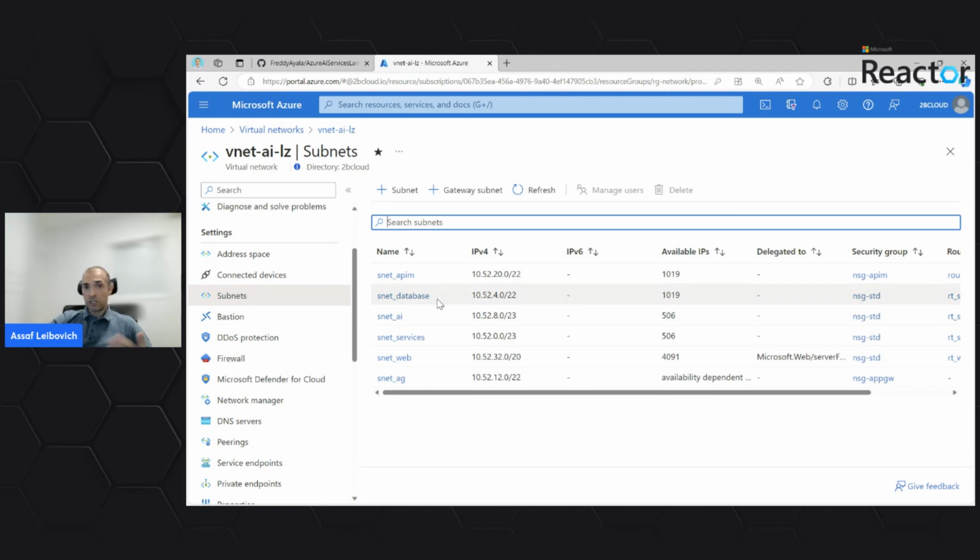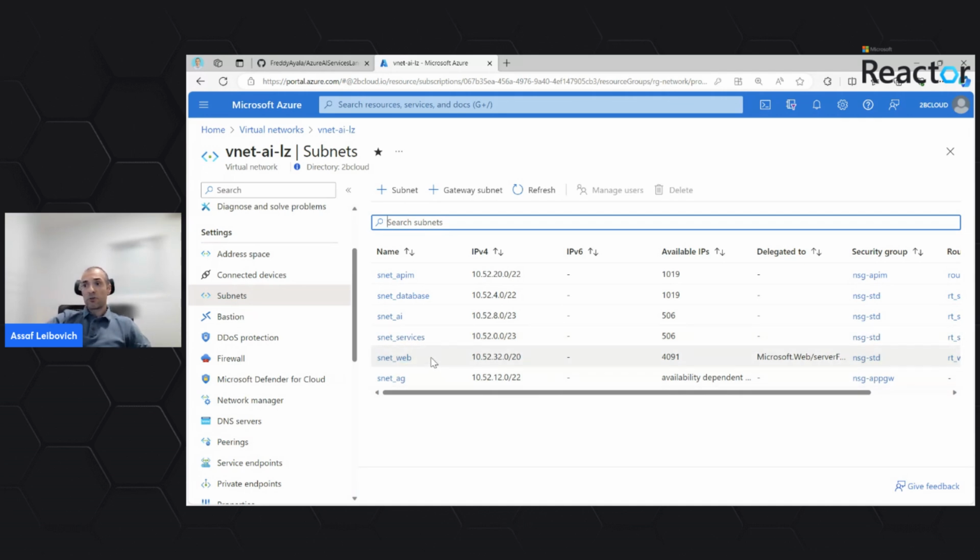Our workload usually contains some sort of a database, so it will be hosted as part of the landing zone spoke network. The subnet of the AI hosting the OpenAI service, and a subnet for general types of services. For example, we will host a key vault to store our secret values, passwords and sensitive data using general services inside this type of a subnet.